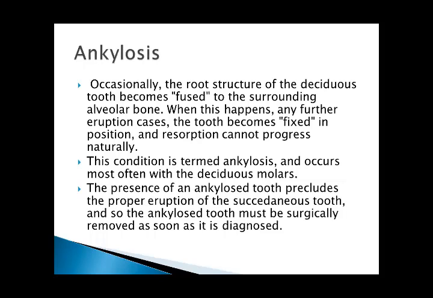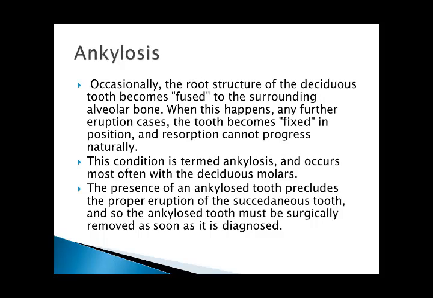Next is ankylosis. What is ankylosis? Occasionally, the root structure of the deciduous tooth becomes fused to the surrounding alveolar bone. When this happens, the tooth becomes fixed in position, and resorption cannot progress naturally.